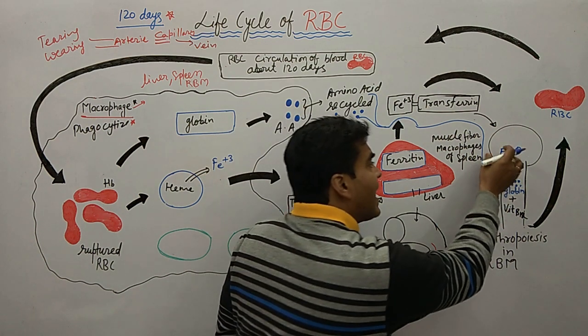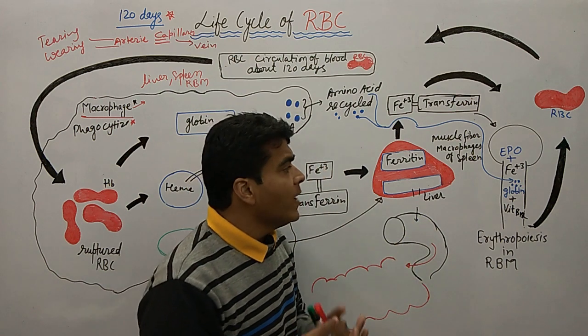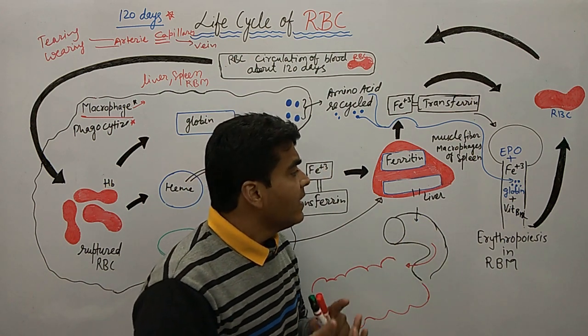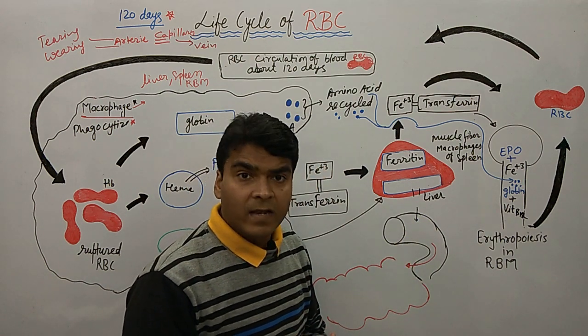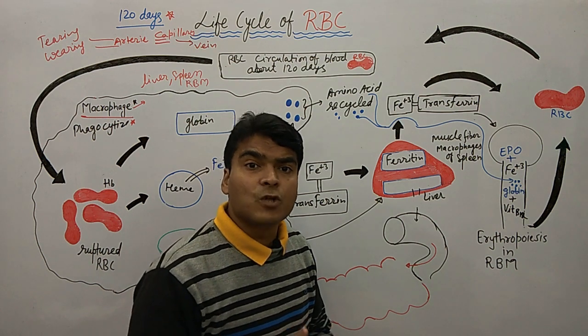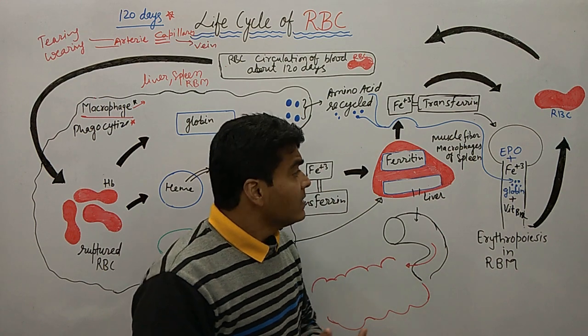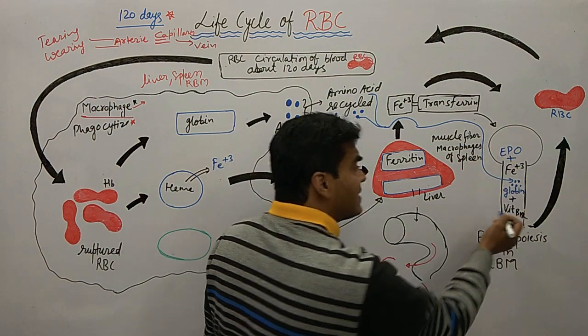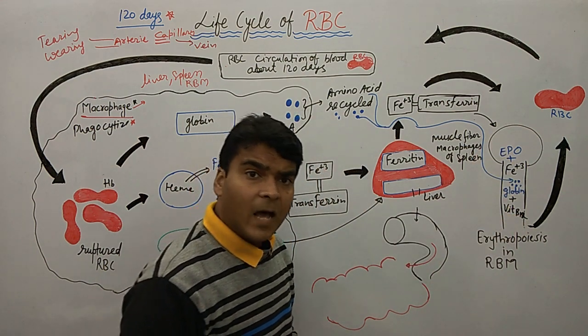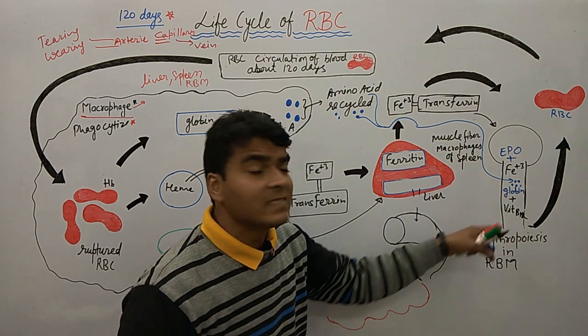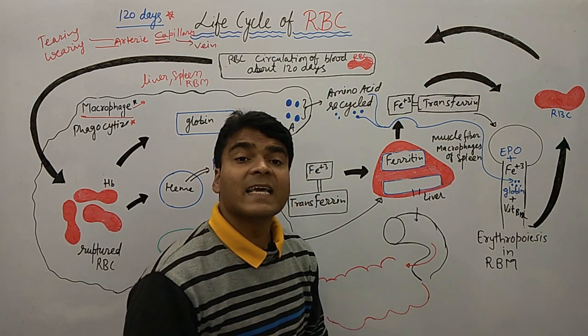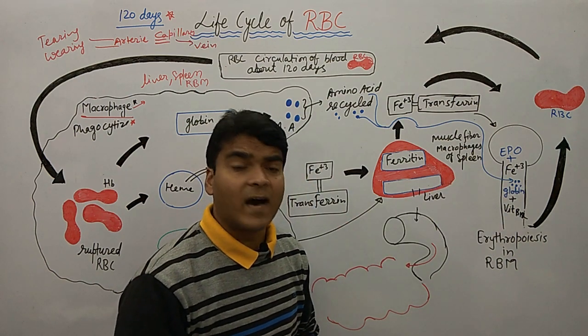Okay, if we have these four things, EPO, Fe+3, globin and vitamin B12, then nobody can stop erythropoiesis. So if the person has all these four things in the RBM, the red bone marrow, then the person again starts the synthesis of RBC.